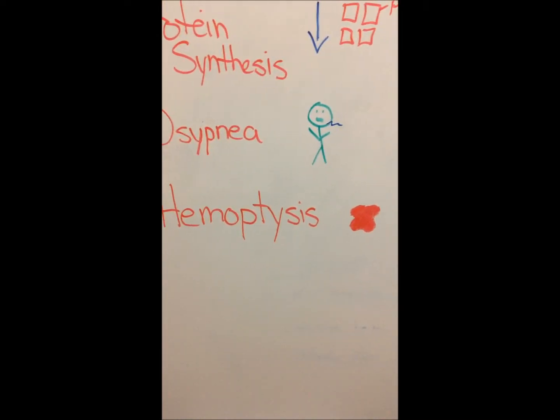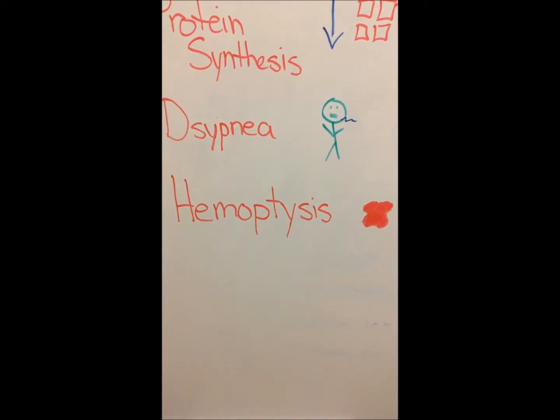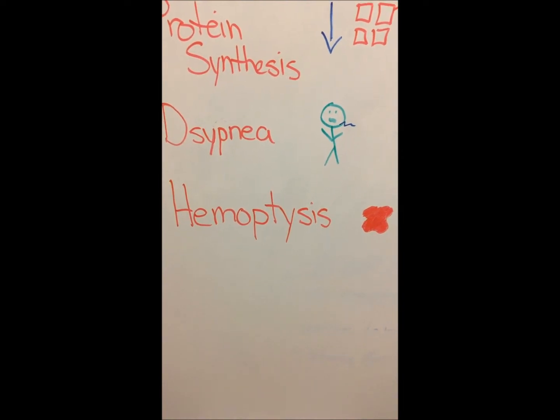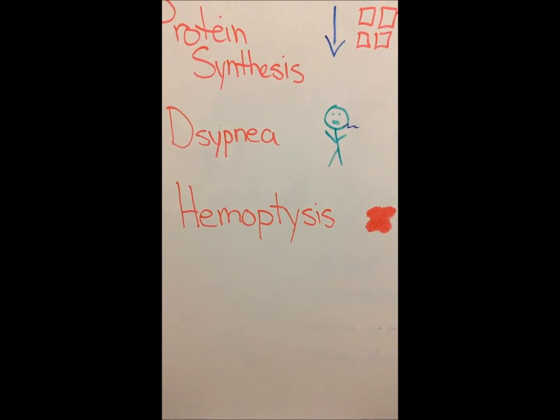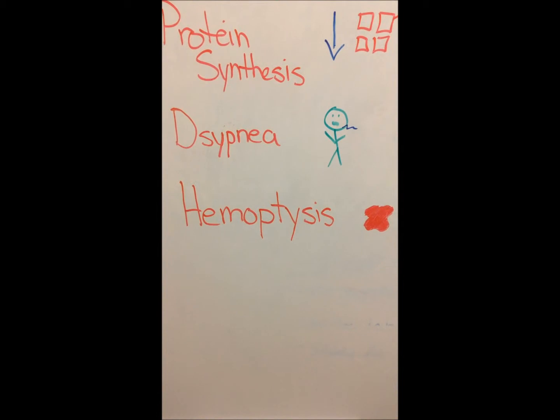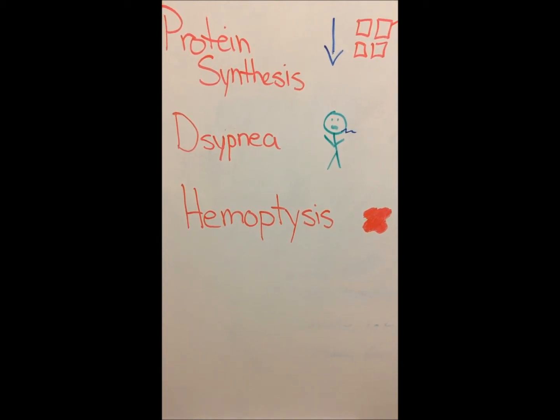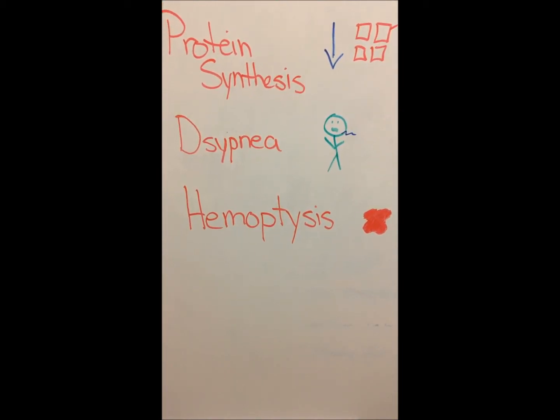Hemoptysis, or coughing up blood, is caused by a tumor in the central airway. Blood vessels there, resulting from tumor-induced angiogenesis, are leaky and tortuous, predisposing them to easy rupture, causing hemoptysis.